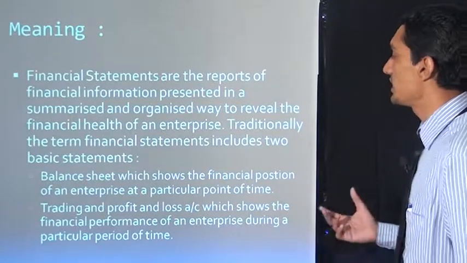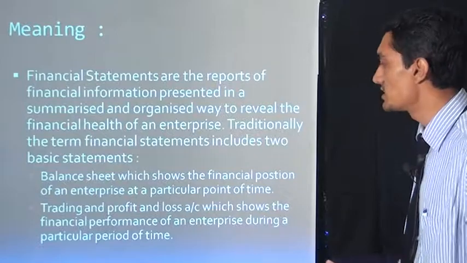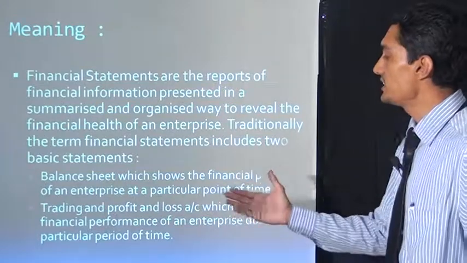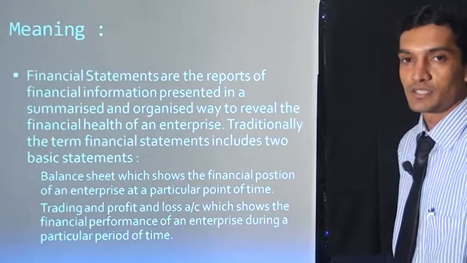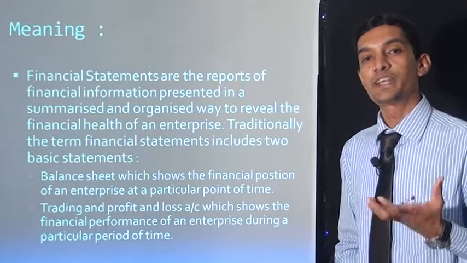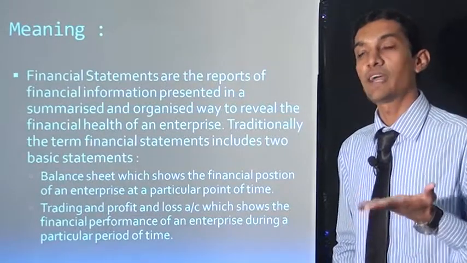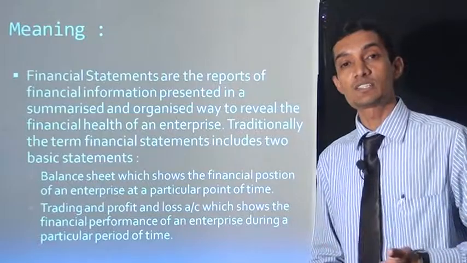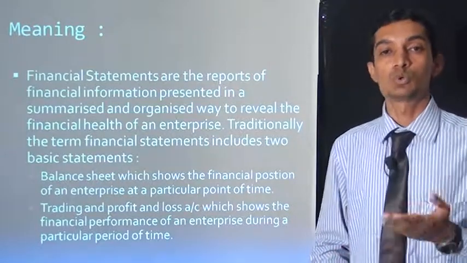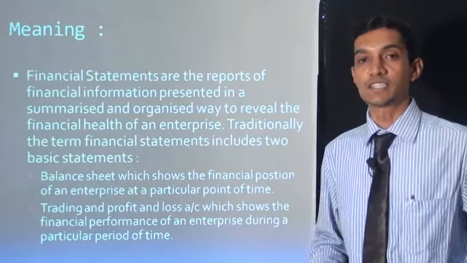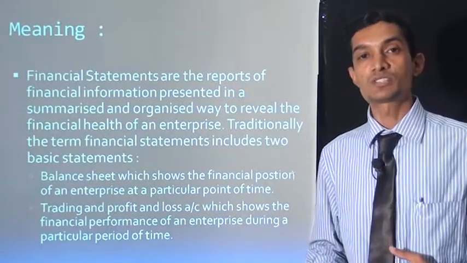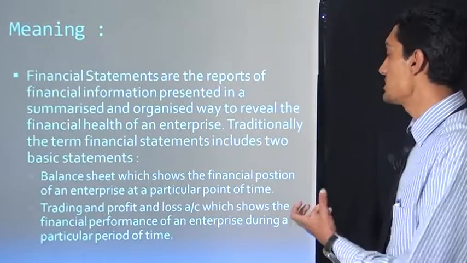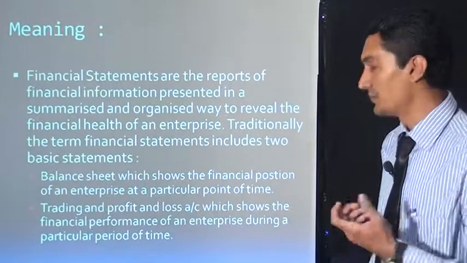Traditionally, the term financial statement includes two basic statements. We have already discussed the balance sheet, and the trading and profit and loss account. What is a balance sheet? The balance sheet shows the financial position of the enterprise. I discussed that each and every individual, firm or proprietor has a financial health. So the balance sheet shows what types of liabilities there are and what our assets are. There are liabilities and asset sides. So are the assets in a good position or not, are the liabilities normal or not. The balance sheet shows the financial position of the particular enterprise.